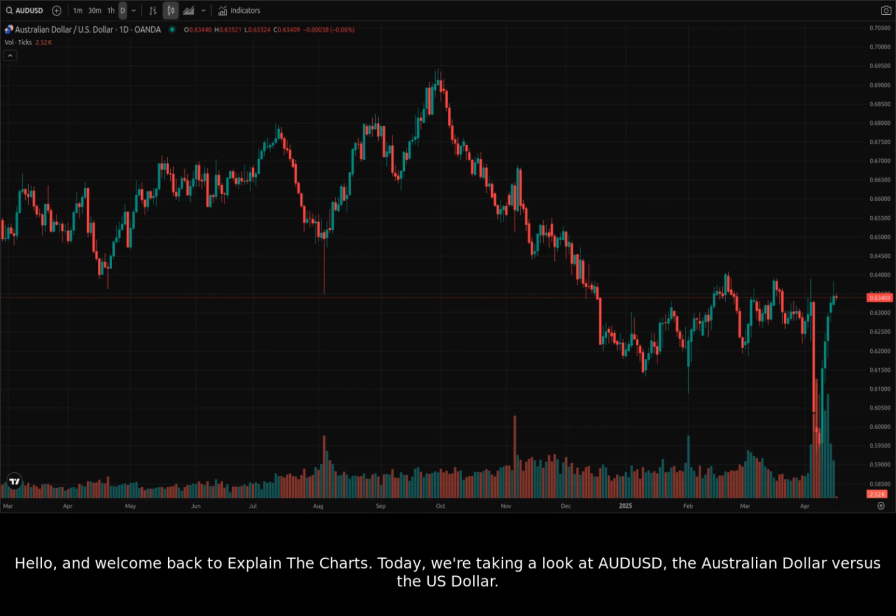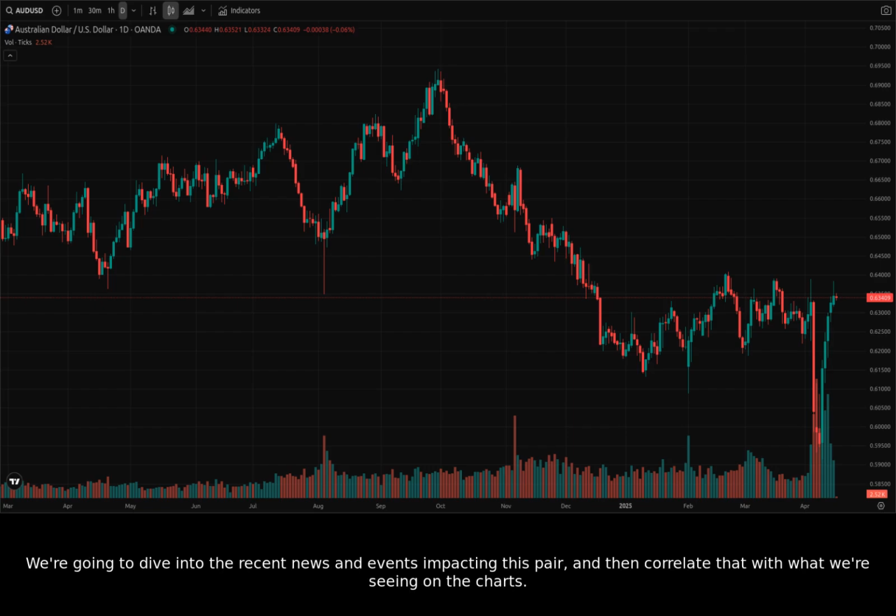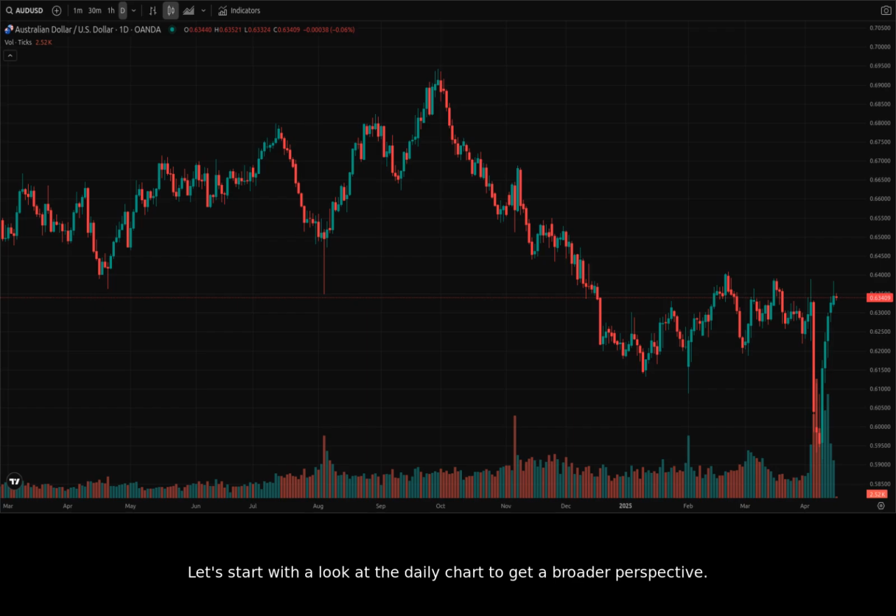Today, we're taking a look at AUDUSD, the Australian dollar versus the US dollar. We're going to dive into the recent news and events impacting this pair, and then correlate that with what we're seeing on the charts. Let's start with a look at the daily chart to get a broader perspective.